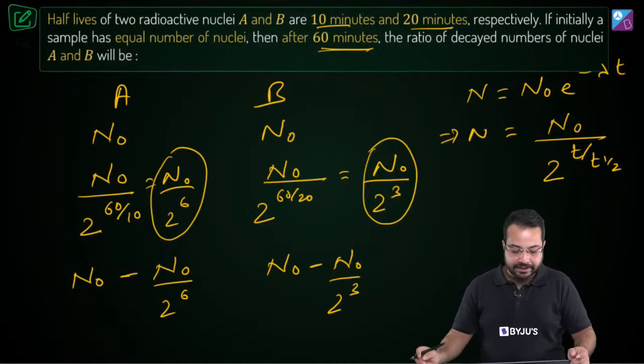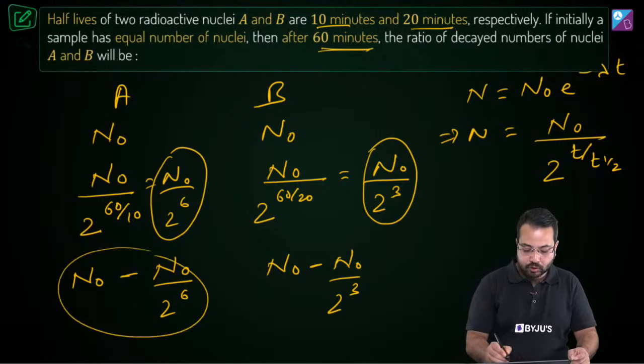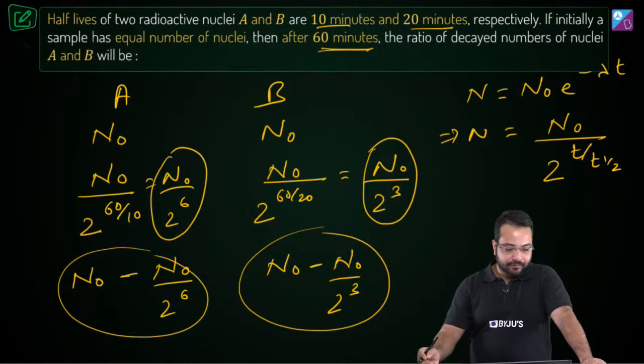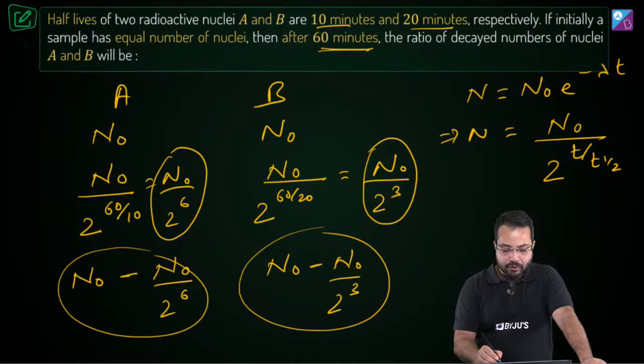And what we have to find out is the ratio of these two quantities. That's all. We have to find out the ratio of these two quantities. So if we take the ratio of these two quantities, what are we going to get? N naught is going to get cancelled. That's very simple to see.